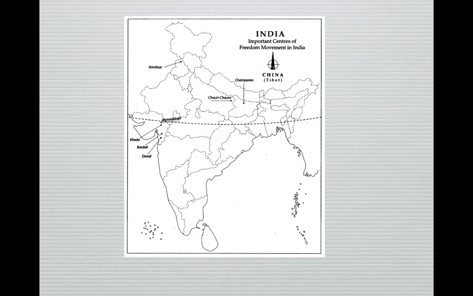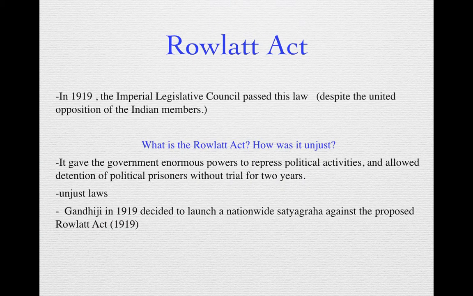Now Gandhiji felt that they were ready for a much bigger movement at a national level. The situation came up in 1919 again when the British government introduced the Rowlatt Act. In 1919, as you know, there was a lot of growing unrest in the country. Everywhere people had started revolting against the British authorities and the laws and the government. Now the government wanted to get a grip of the people. They wanted to control the people.